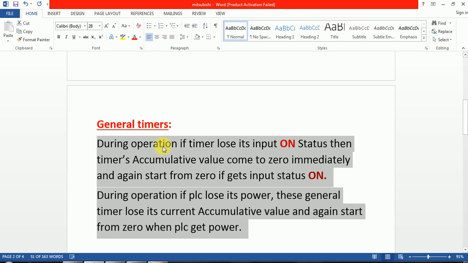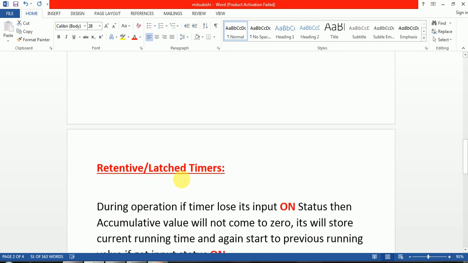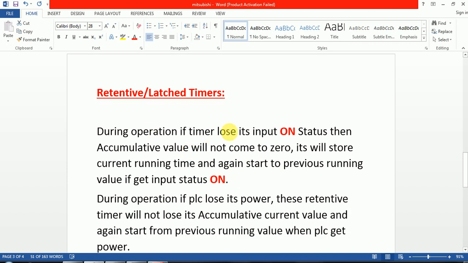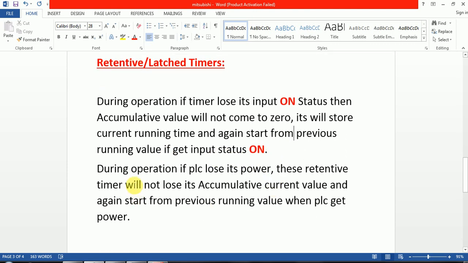But in the tentative timer, the last timer, during operation if the timer loses its input on status, then the accumulative value will not come to 0. It will store the current running time and again start from the previous running value if it gets input status on. Also, if the PLC loses its power, this tentative timer will not lose its accumulative current value and again starts from the previous running value when the PLC gets power.